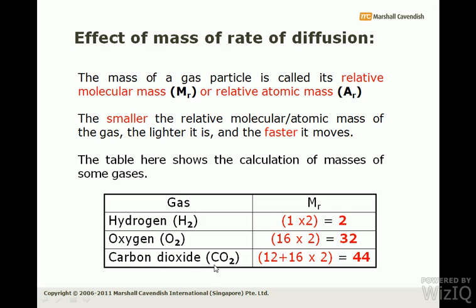For carbon dioxide, the formula is CO2. That says carbon is 1 and oxygen is 2. So the relative atomic mass of carbon is 12 plus the relative atomic mass of oxygen, which is 16, multiplied by 2 because there are 2 oxygen atoms, and you get 44. This is how you calculate relative molecular masses. Atomic masses are always given in the periodic table for the specific element. Like I have picked atomic mass 1 from the periodic table for hydrogen, but because there are 2 atoms, I multiplied it by 2, and so the relative molecular mass is 2.